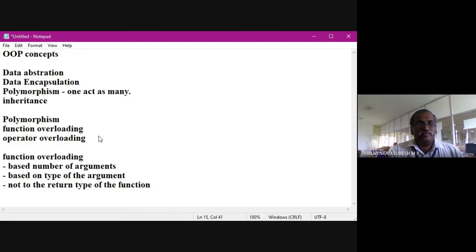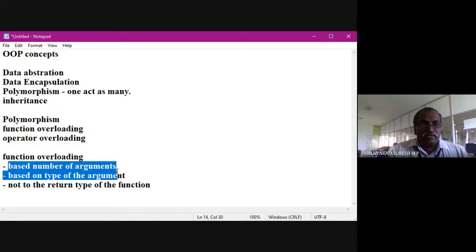So these are the ways of creating function overloading: by means of the number of arguments and the type of arguments.